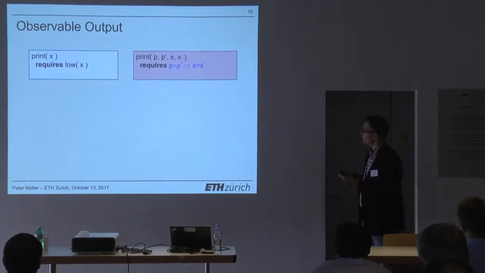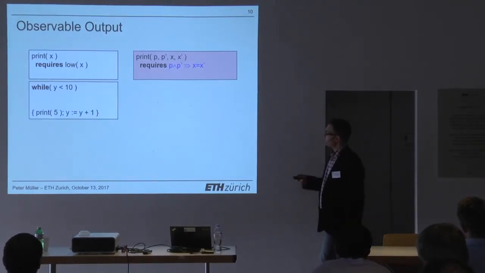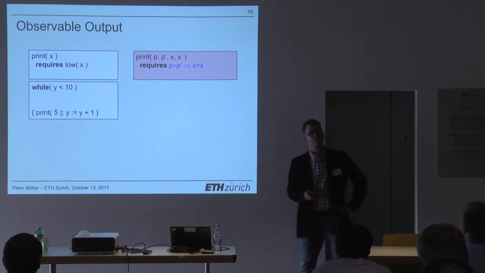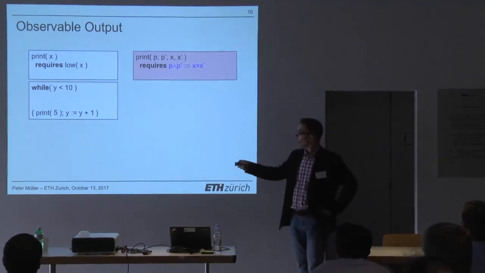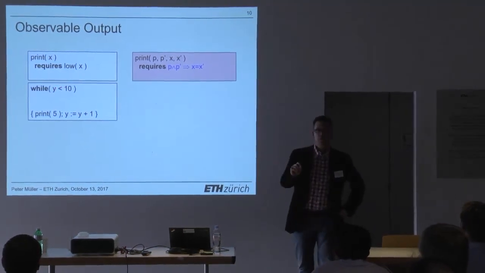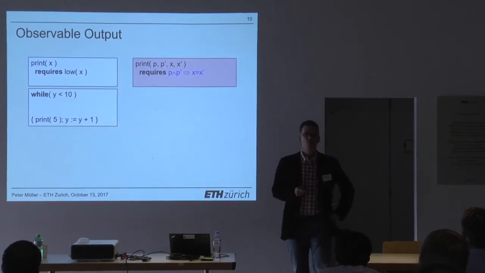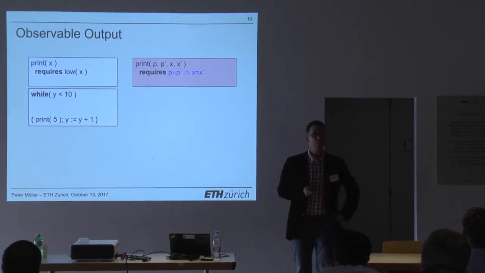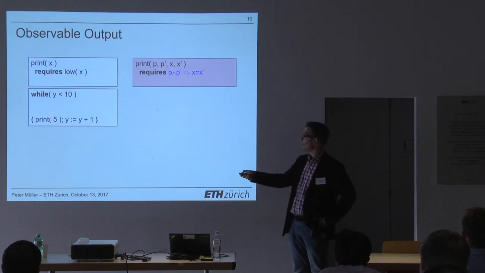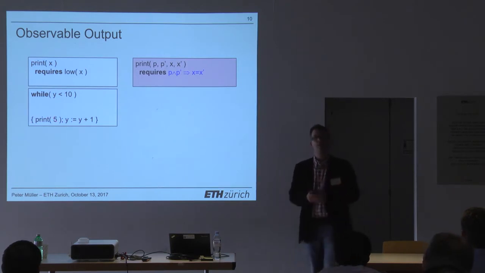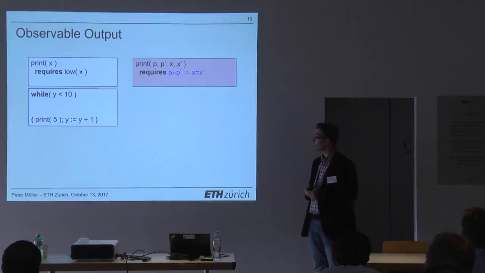So imagine, well, the translation is straightforward. Imagine that you have a program that iterates for a while, and in every iteration prints 5. Okay? So now if y happens to be a secret, then depending on the secret, you will have more or fewer values printed on the screen. So you do leak information. So even though you print something very uninteresting, just a constant, you still leak information just by the number of print statements that you execute.